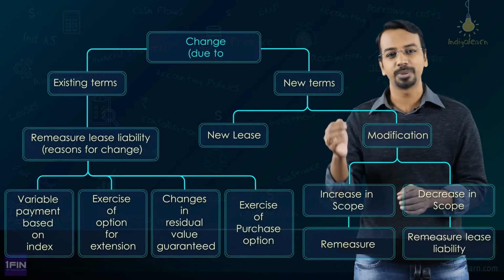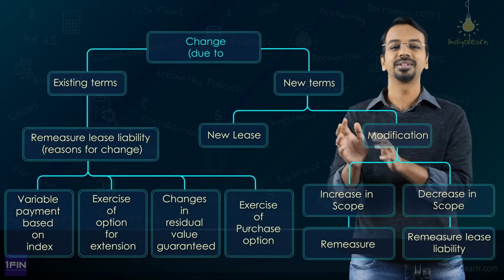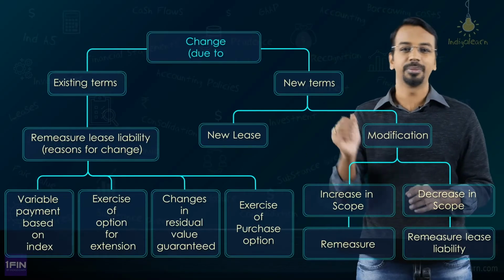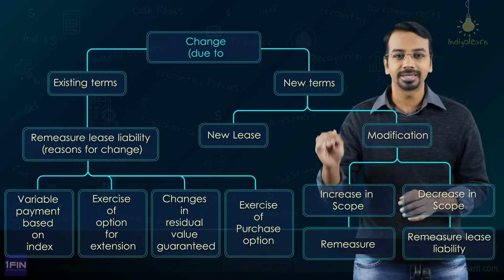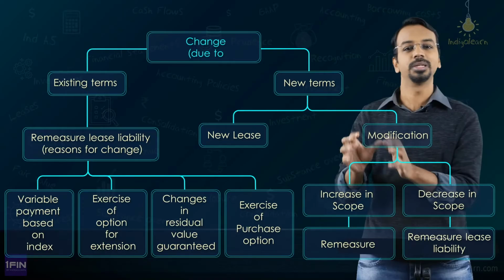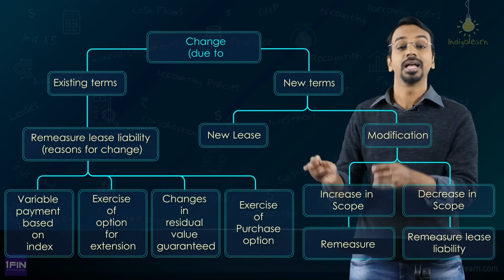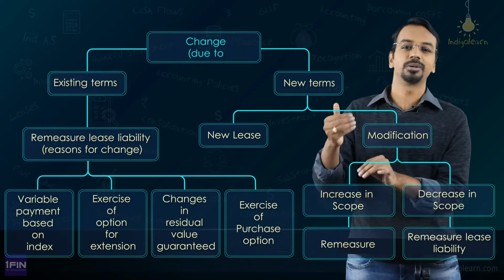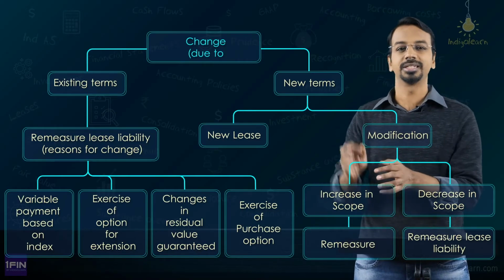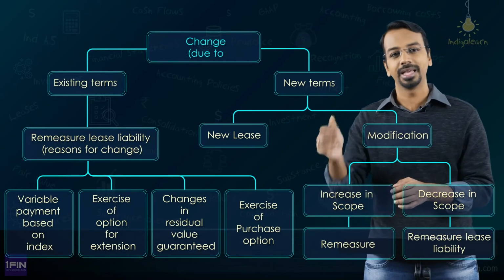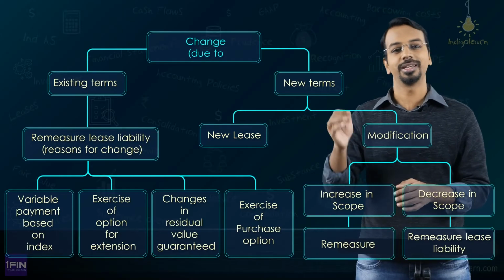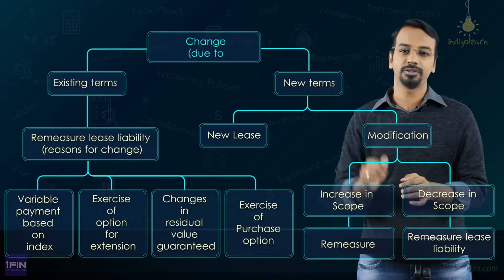Now, so far we have understood that there could be remeasurement of lease liability because the lease payments have changed based on existing terms and conditions, like variable payment changing, or the exercise of an option to extend the lease now being reasonably certain, or the changes in residual value guarantee, or exercise of a purchase option which has now become reasonably certain. Because of all of these things, there could be a change in lease payment, and there we remeasured the lease liability. Corresponding impact was given to right of use asset.